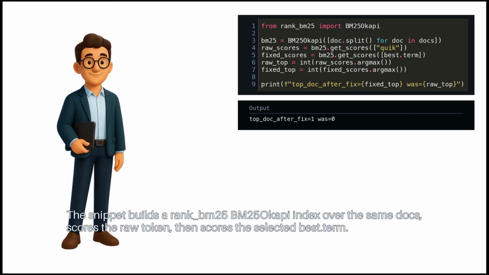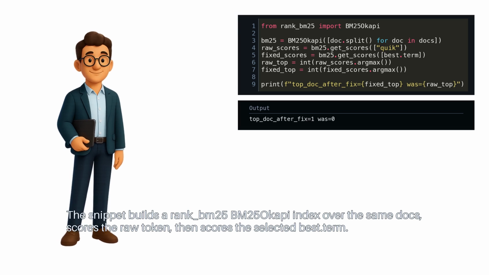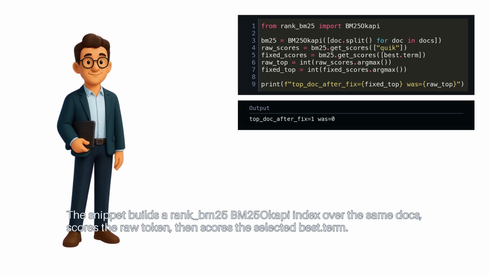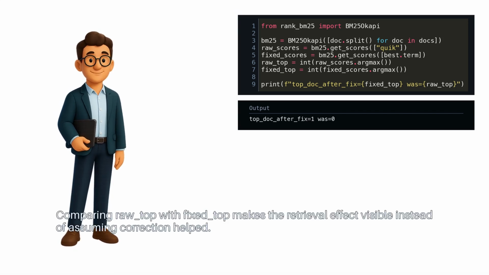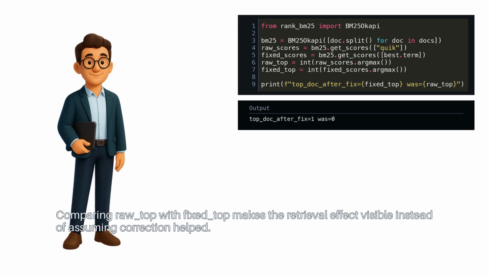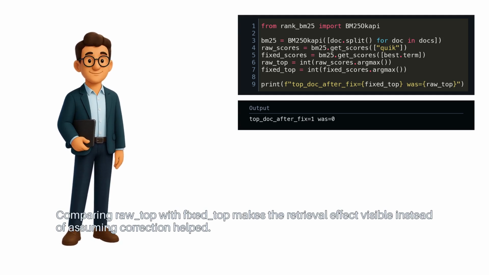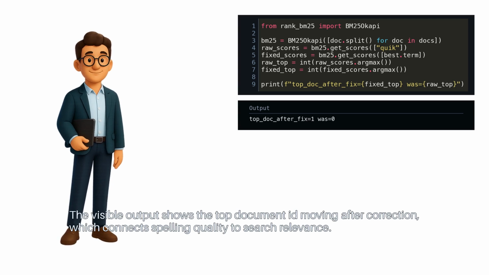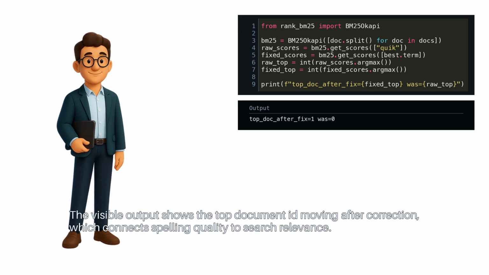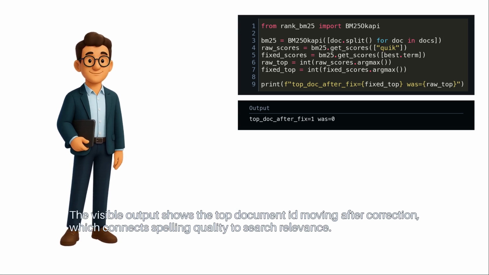The snippet builds a rank_bm25 index over the same docs, scores the raw token, then scores the selected best term. Comparing raw top with fixed top makes the retrieval effect visible instead of assuming correction helped. The visible output shows the top document ID moving after correction, which connects spelling quality to search relevance.